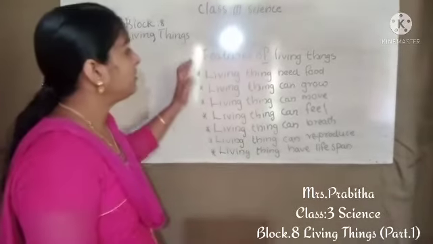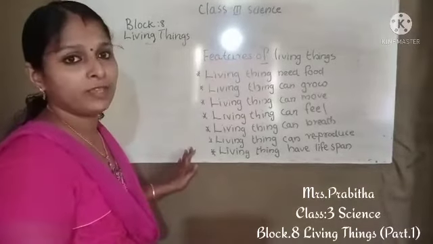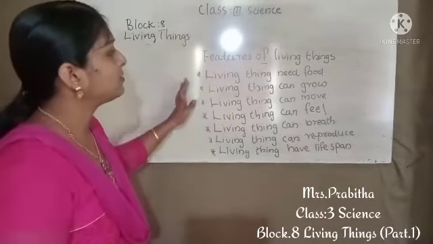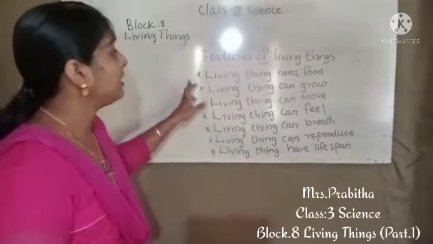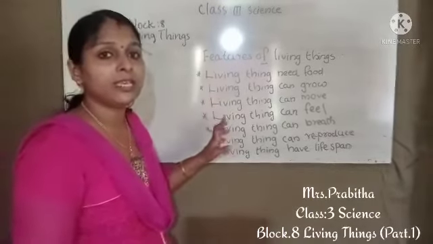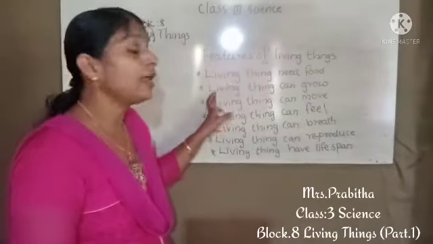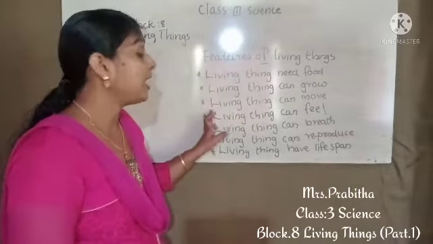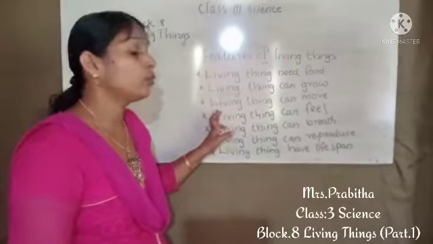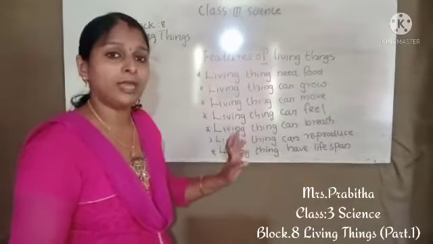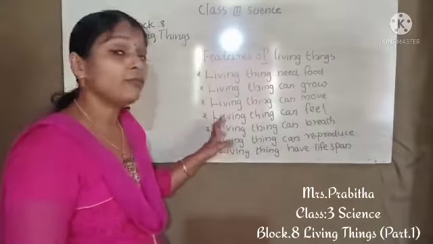So these are some of the features of living things. What are the features of living things? Living things need food. Living things can grow. Living things can move from one place to another place. Living things can feel.